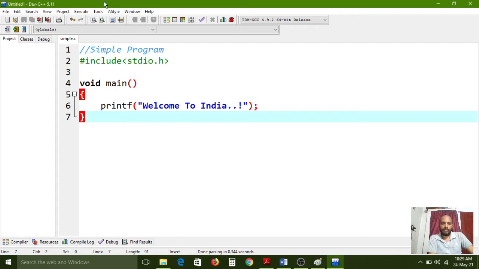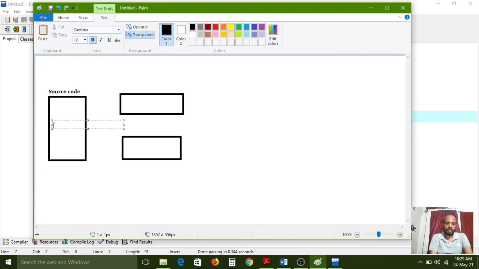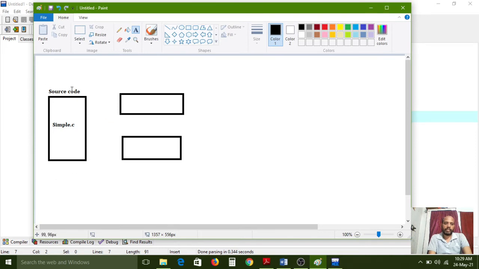So all of you carefully observe. If the program typing is over and we save with a .c extension, for example simple.c, then this entire file is called source code. I have given simple.c, so this box is indicating source code, because in that we have the simple.c file.